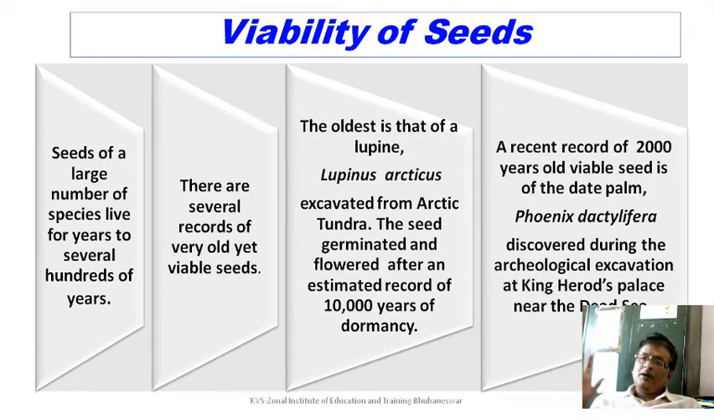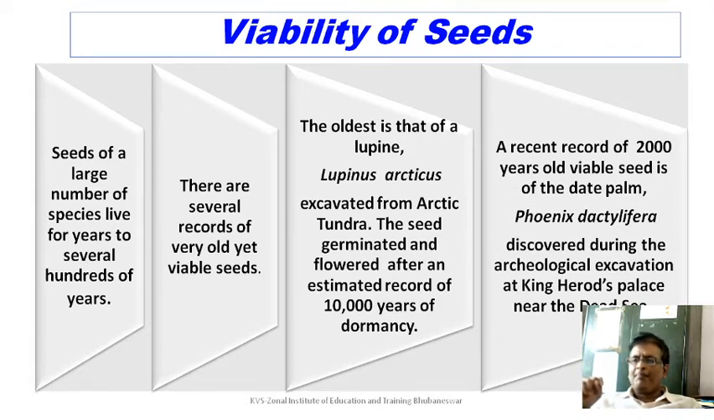Let us now discuss something about viability of seeds. Means, from once the seed is formed, how long they can wait till a new plant they can form. That period is called as viability of seed. Seeds of a large number of species live for years to several hundreds of years. There are several records of very old yet viable seeds.